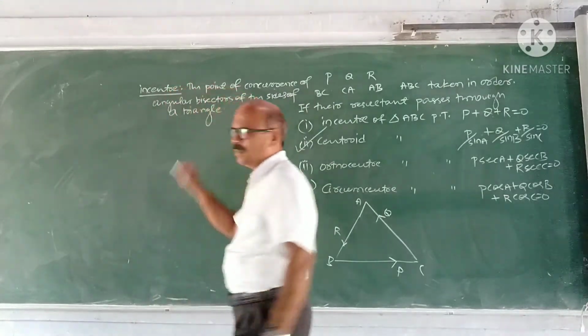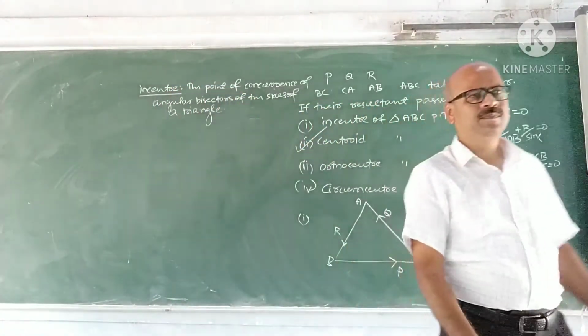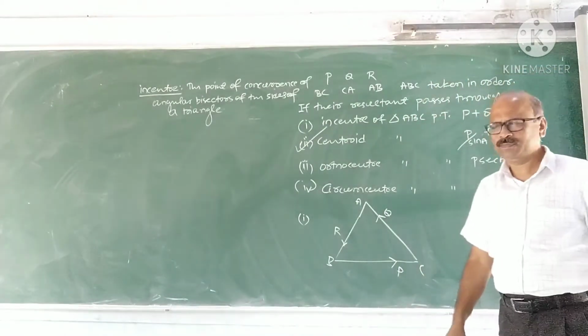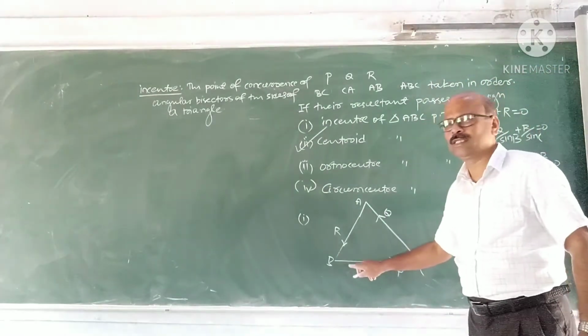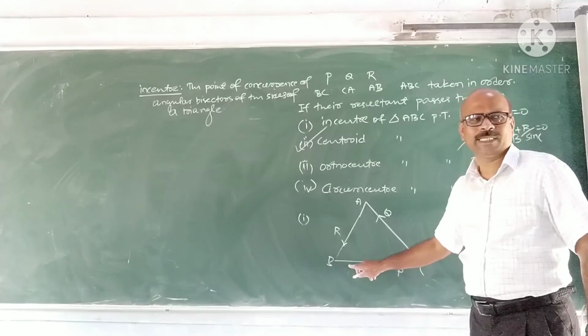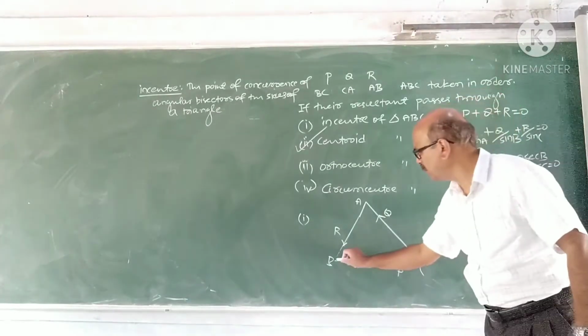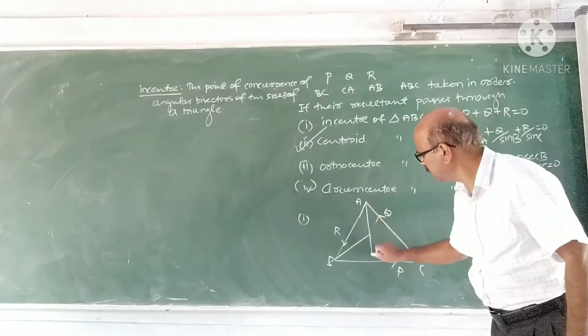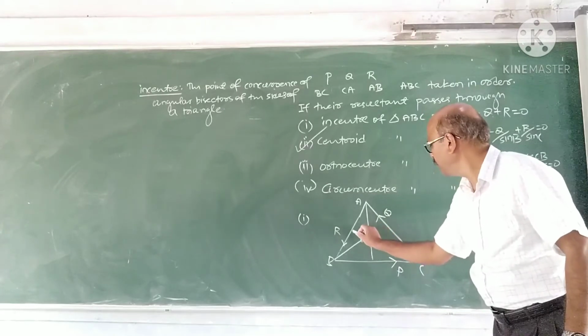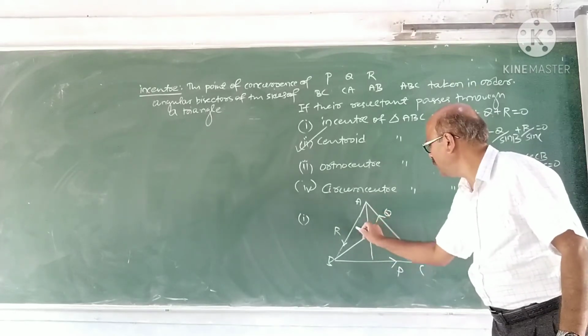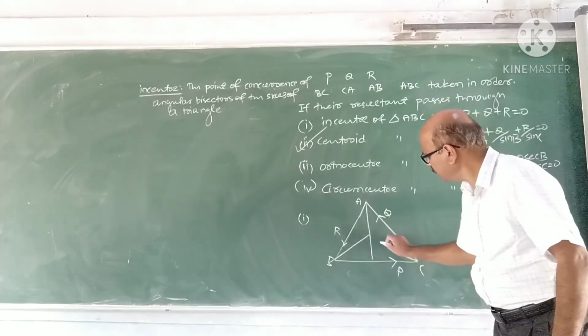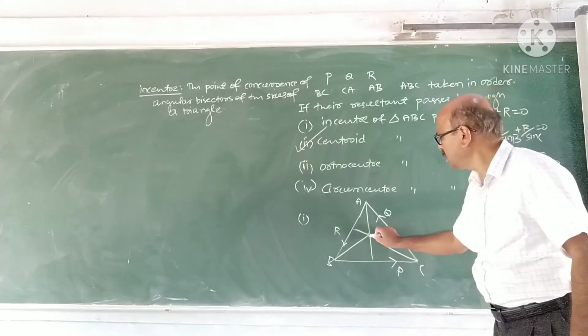They are concurrent. What do you mean by angular bisectors? Bisect this angle. Bisector means which divides the angle into two equal parts. This is the bisector. This is the bisector. Bisect in two parts, and one more.